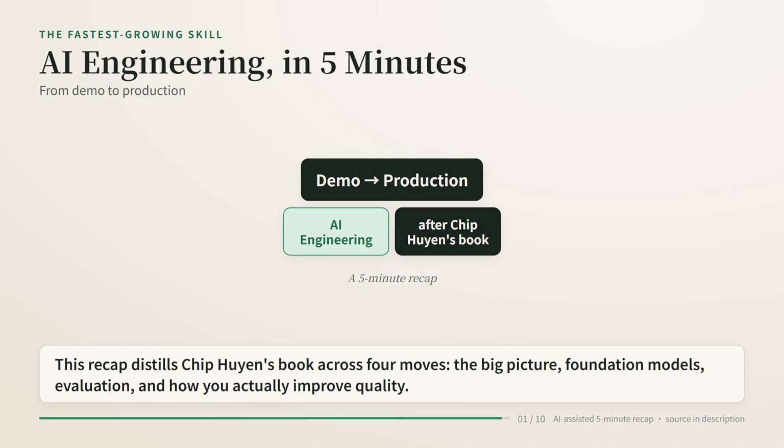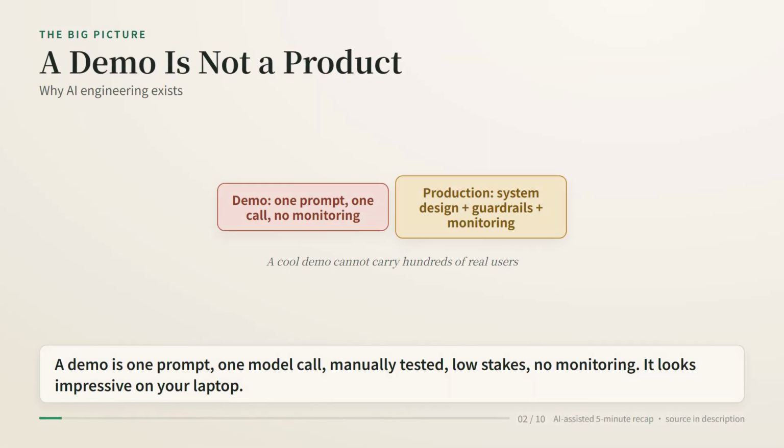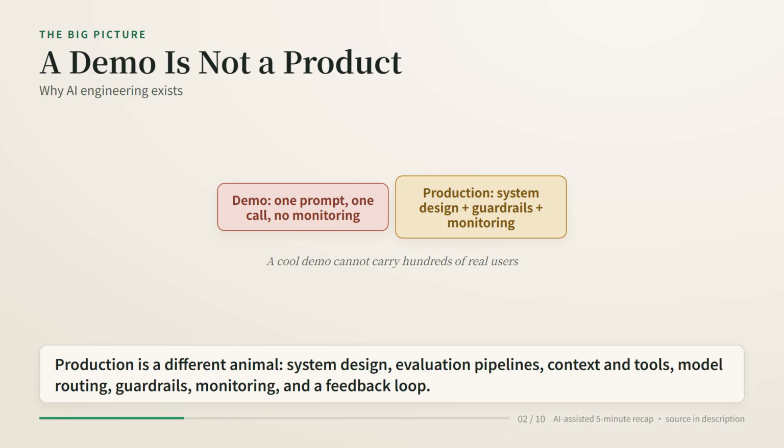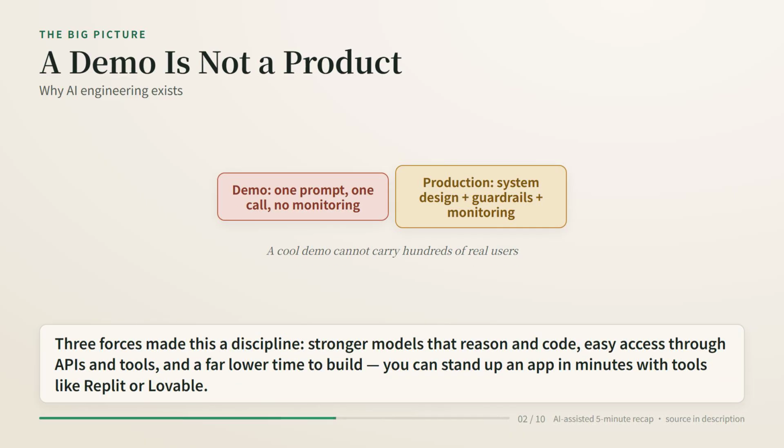quality. A demo is 1 prompt, 1 model call, manually tested, low stakes, no monitoring. It looks impressive on your laptop. Production is a different animal: system design, evaluation pipelines, context and tools, model routing, guardrails, monitoring, and a feedback loop. 3 forces made this a discipline: stronger models that reason and code, easy access through APIs and tools, and a far lower time to build.